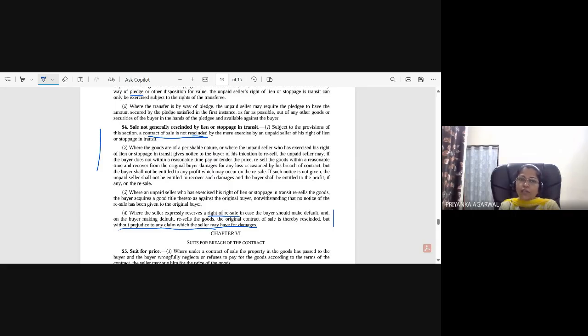Now we have just seen all these rights are against the goods. In the case of an unpaid seller, when the seller's position is that of an unpaid seller, he has two kinds of rights. One is against the goods, and another is against the buyer. So all these rights which we have discussed: right of lien, right of stoppage in transit, right of resale, these are all rights against the goods. What all rights are against the buyer?